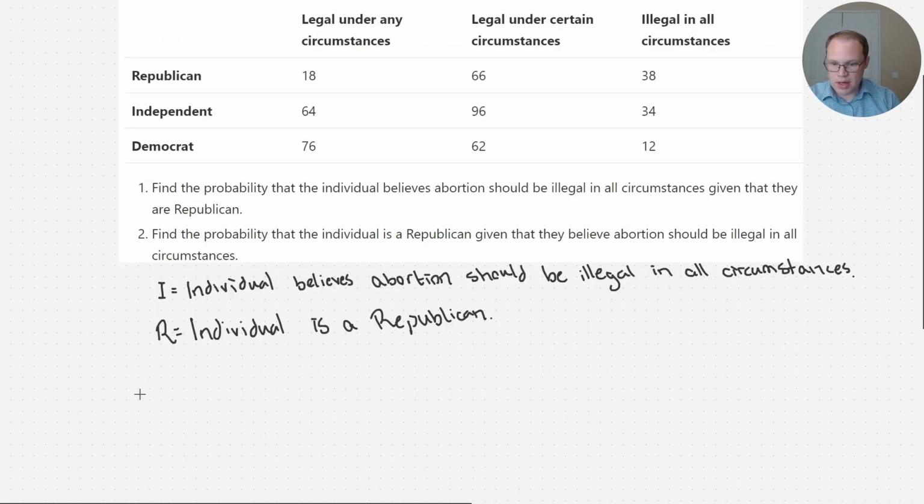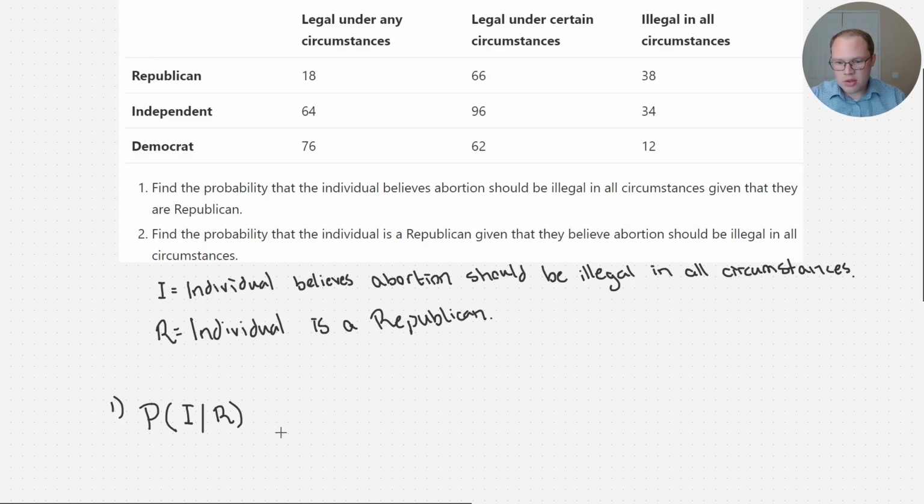Okay, so for number one, the probability we're looking for is that the individual believes abortion should be illegal in all circumstances. But then we add an extra assumption. We're not just interested in all the individuals. We are assuming that the individual we pick is a Republican. So, in other words, we pick someone at random, and whoever picks this person tells you, hey, listen, I don't know what they believe about abortion, but I can tell you that they're a Republican. They're giving you that extra piece of information.